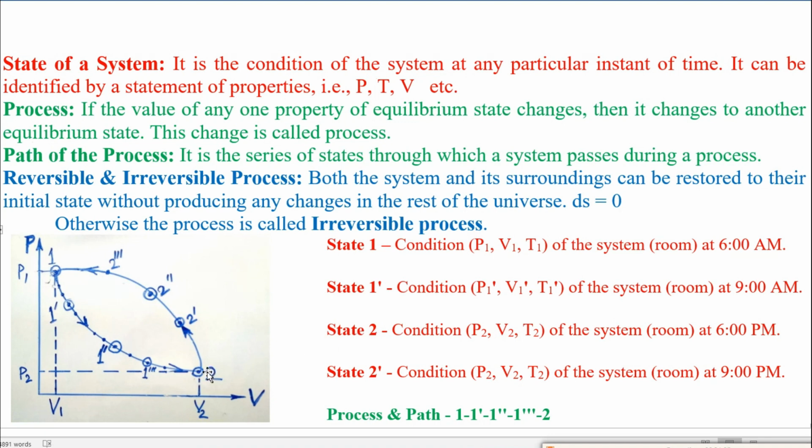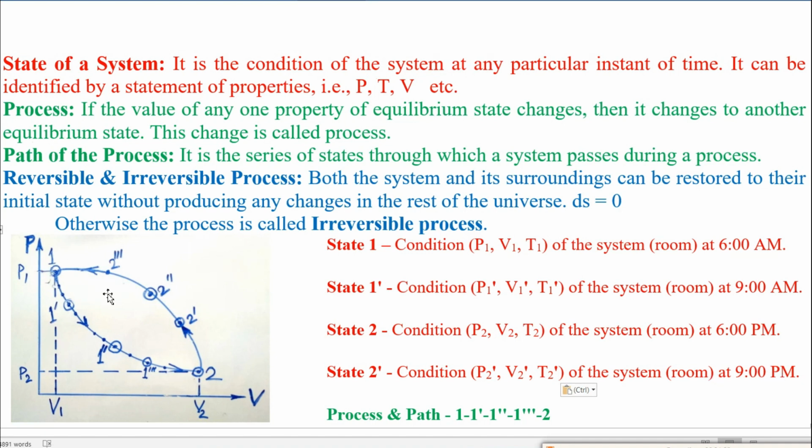Similarly, state 2, this point, has condition P2 V2 T2 of the system or room at 6 pm. Similarly, state 2 dash has condition P2 dash, V2 dash and T2 dash of the system or the room at 9 pm.